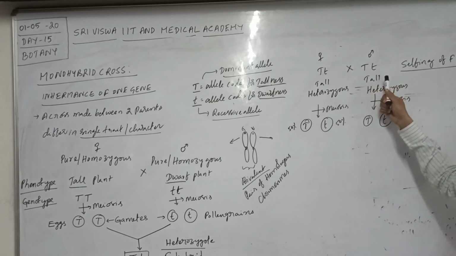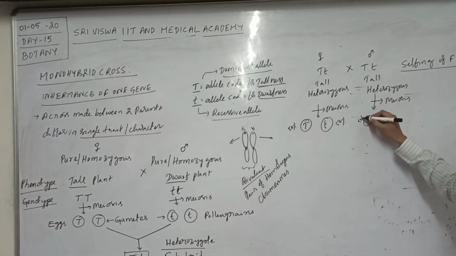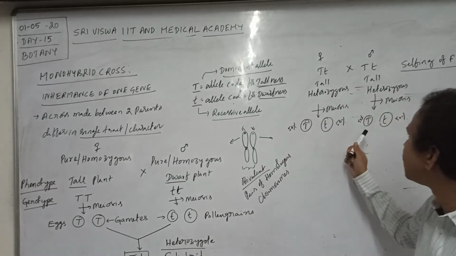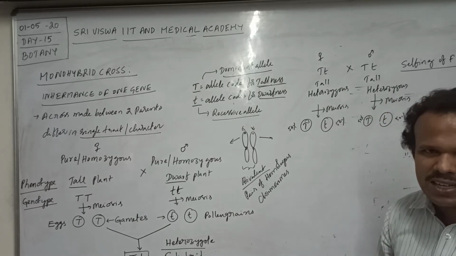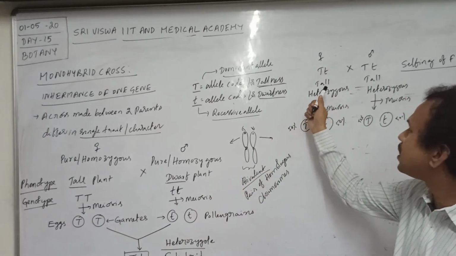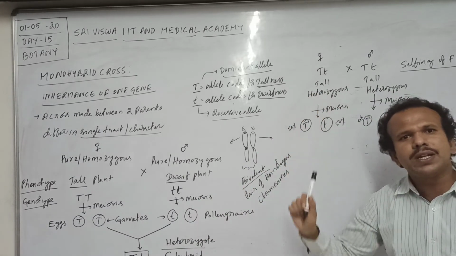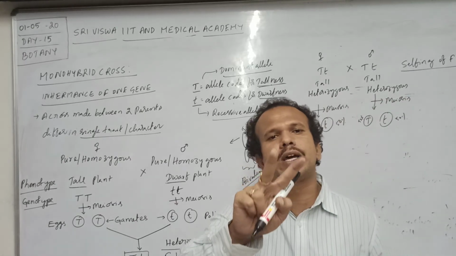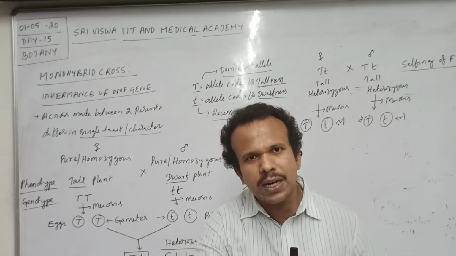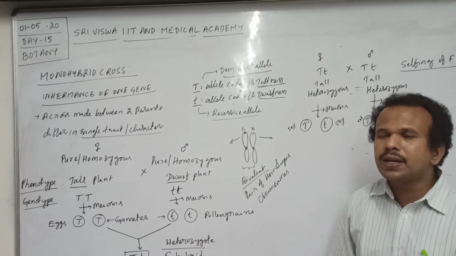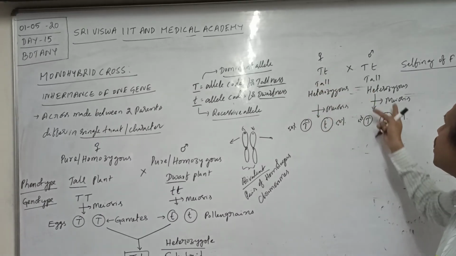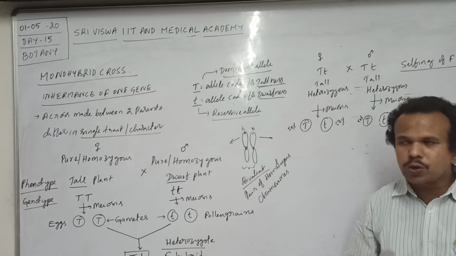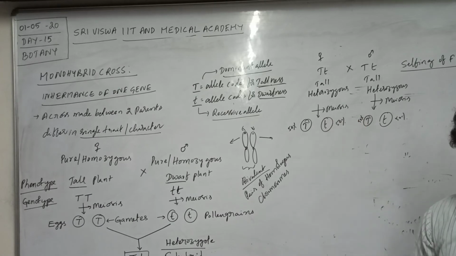The same happens in the case of male gametes or pollen grains. 50% of the male gametes have the capital T allele, and 50% of the male gametes have the small t allele. Very important. How many types of gametes does a heterozygous individual produce in a monohybrid cross? Two types of gametes: gametes with the capital T allele and gametes with the small t allele. Then how many types of gametes are involved in the cross? Four types. Two types of female gametes and two types of male gametes.